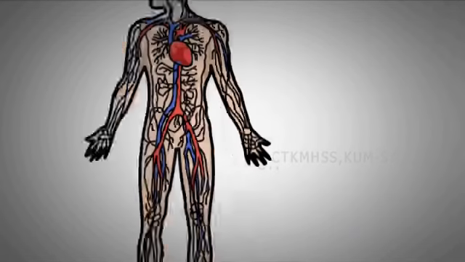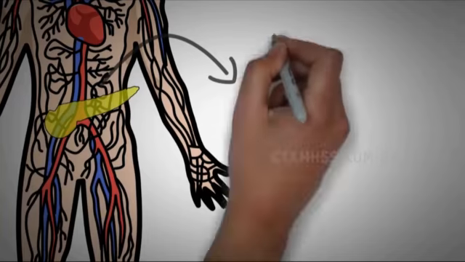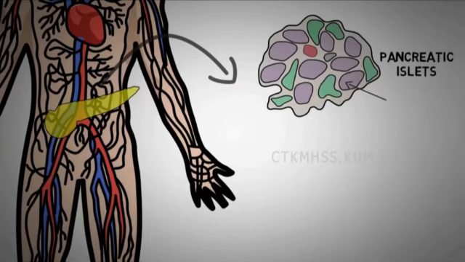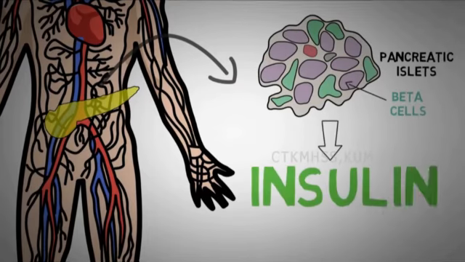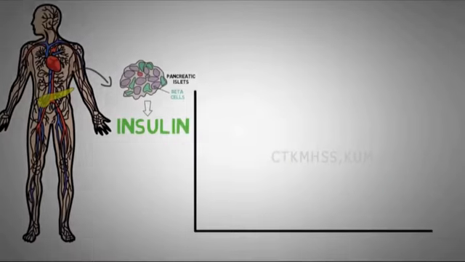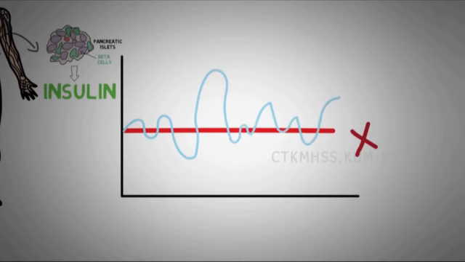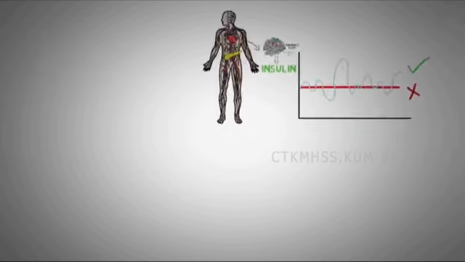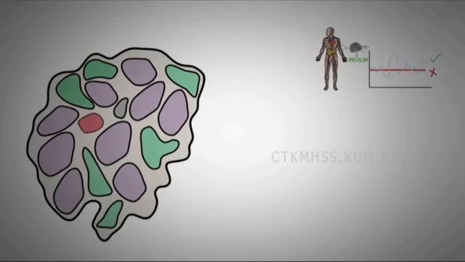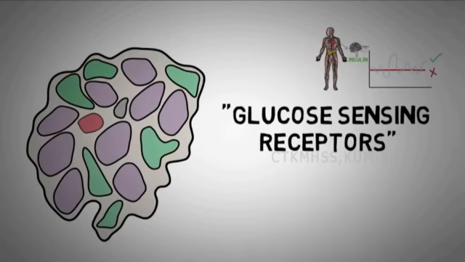Another common example includes the beta cells in the pancreas that produce the hormone insulin. These cells do not produce insulin at a constant rate, but rather increase or decrease it depending on the glucose level present in our bloodstream. This is possible because the beta cells of the pancreas have special receptors that enable them to sense the glucose in the blood.